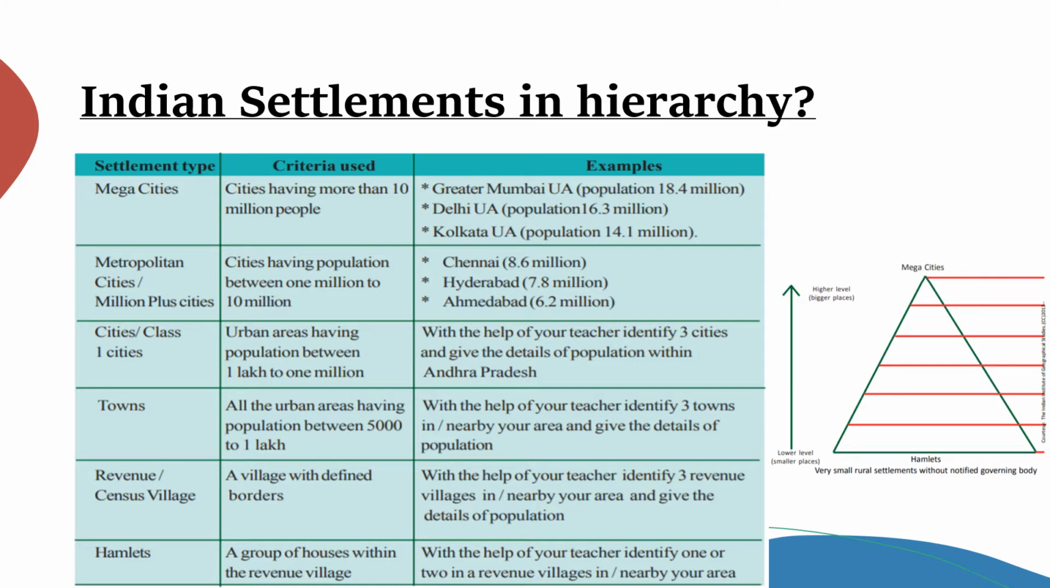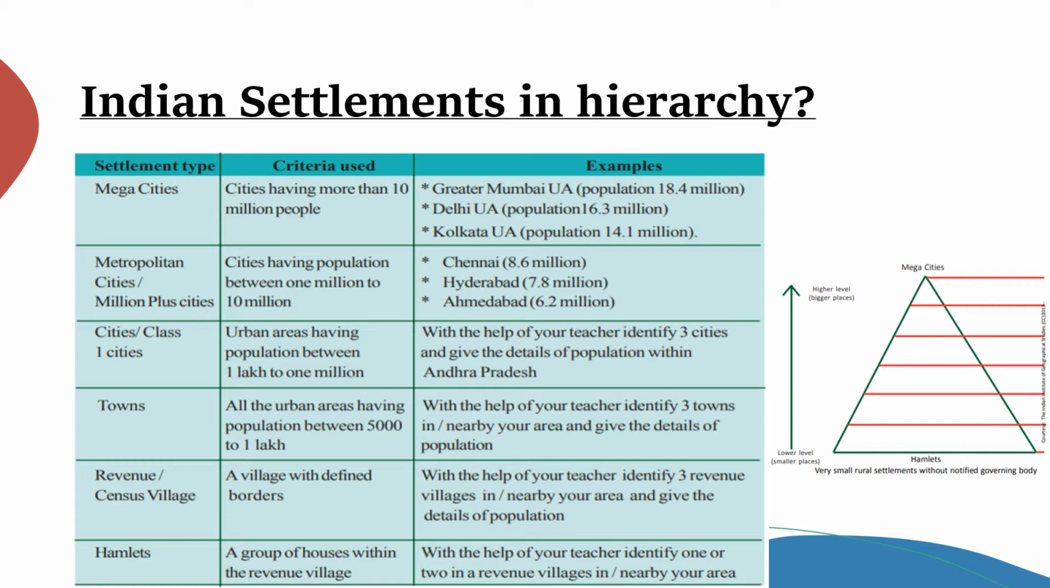The first one is mega cities. Under this, cities having more than 10 million people. This is the criteria which was used for the divisions of the cities. Mega cities, more than 10 million people. Examples are Bombay, Delhi, Kolkata. The next one is metropolitan cities, million plus cities, having population between 1 million to 10 million. The examples given are Chennai, Hyderabad, Ahmedabad.